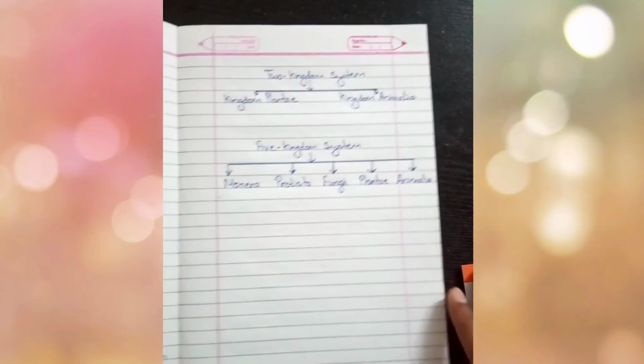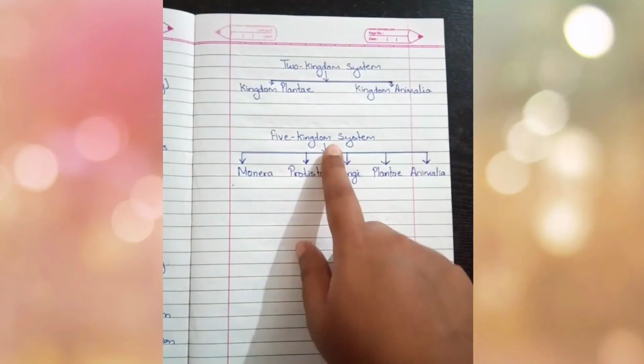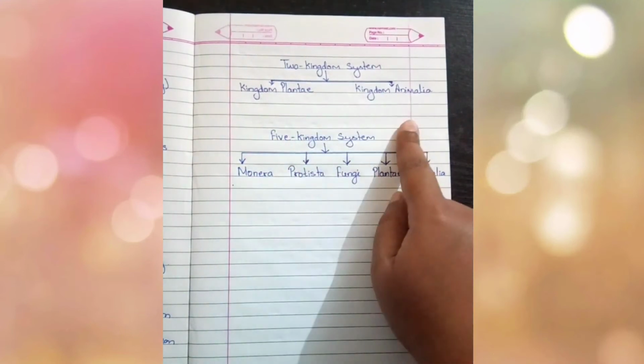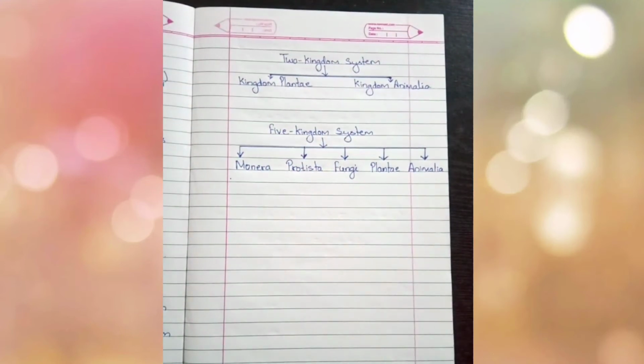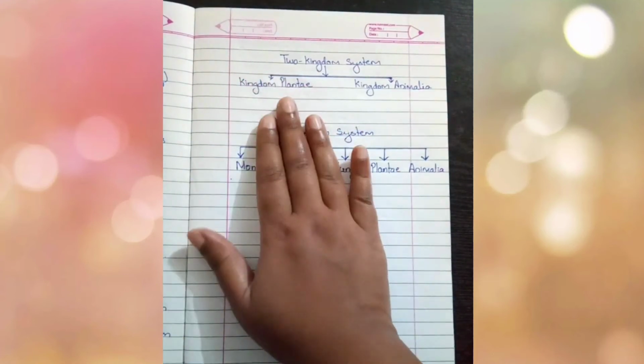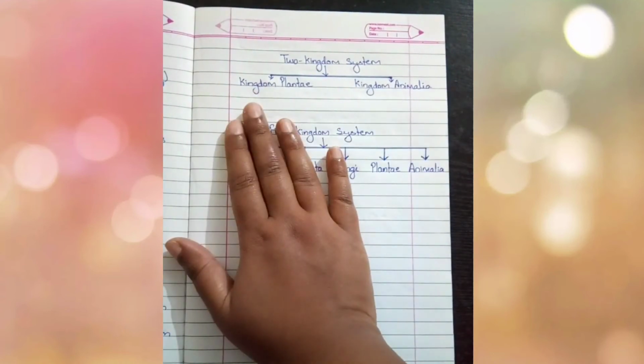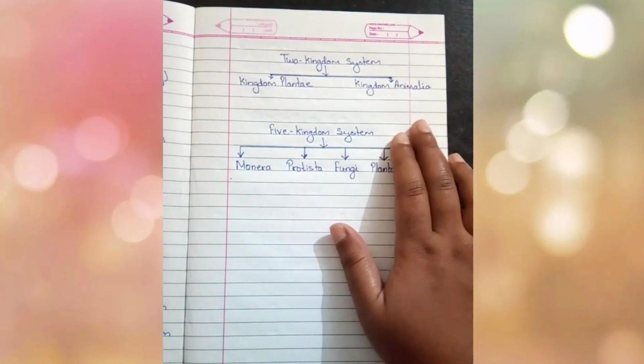In the two kingdom system, organisms were divided into two kingdoms, plants and animals. Whatever organisms were found were put into either the kingdom Plantae or the kingdom Animalia. That means it was identified as either a plant or an animal.